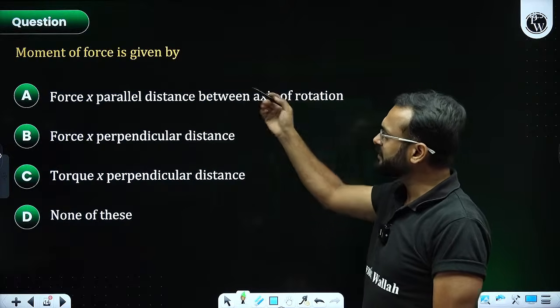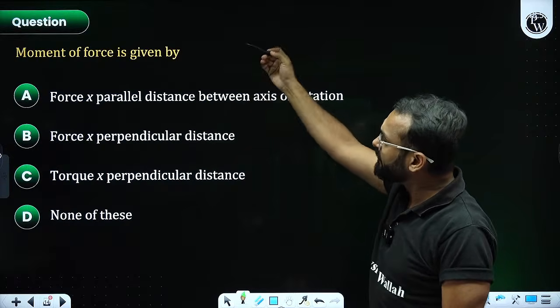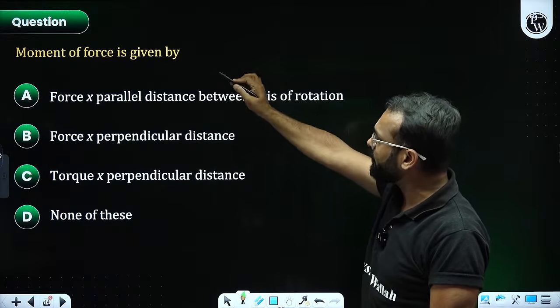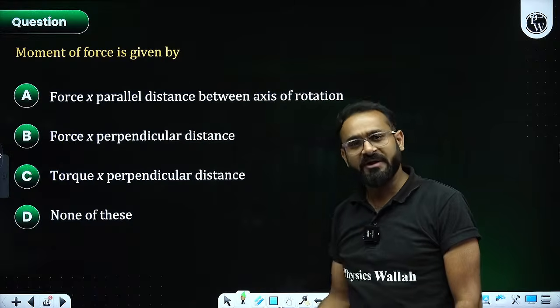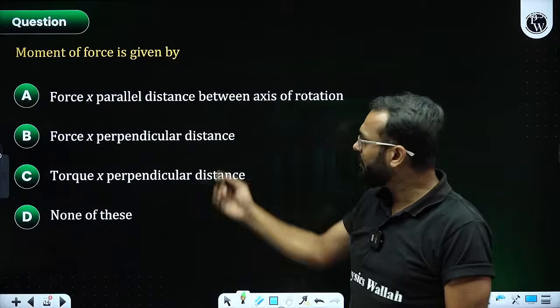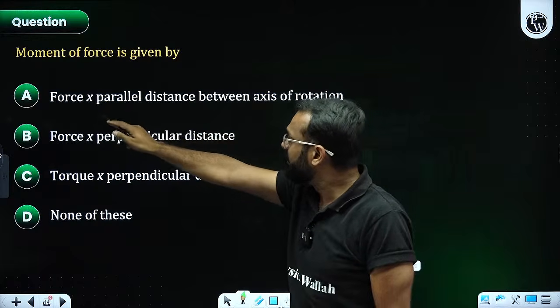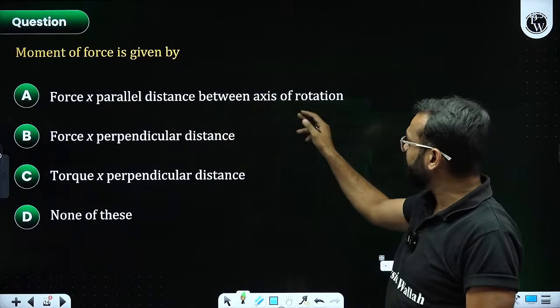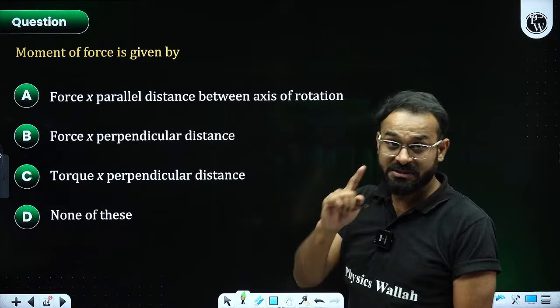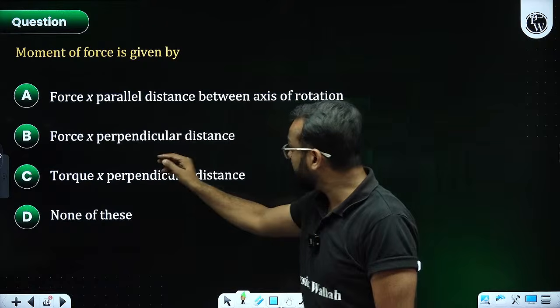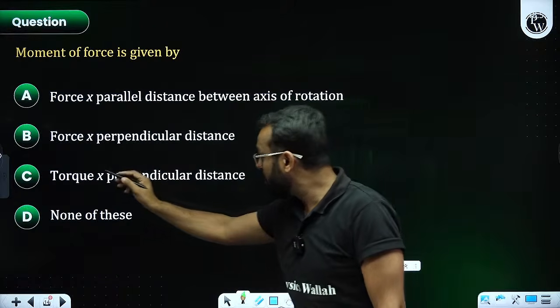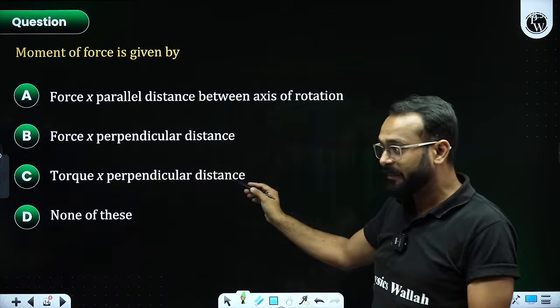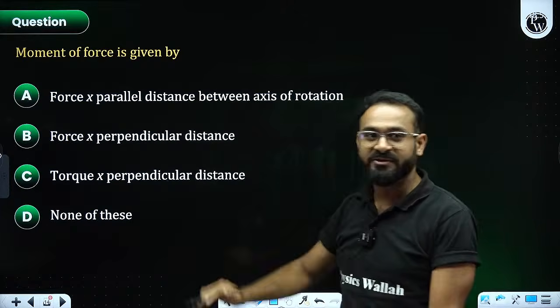You need to answer these, like what would be the answer. The very first question, that is, moment of force is given by. Very favorite question of all the teachers. Like, moment of force is given by. Answer is force times parallel distance between the axis of rotation. Second question: force multiplied by perpendicular distance, torque multiplied by perpendicular distance, and none of these.